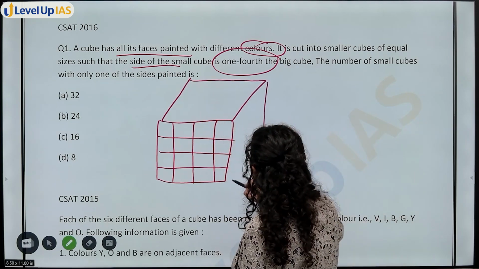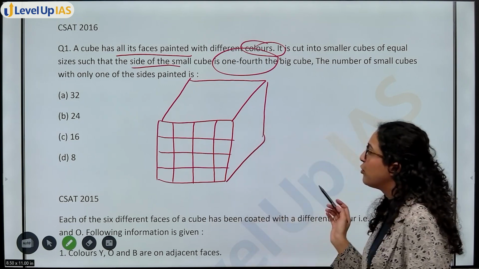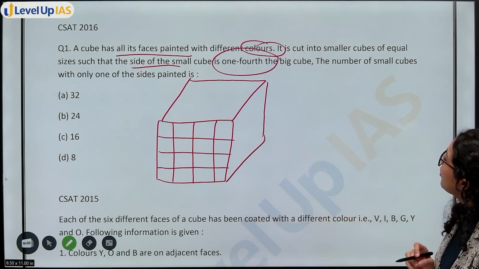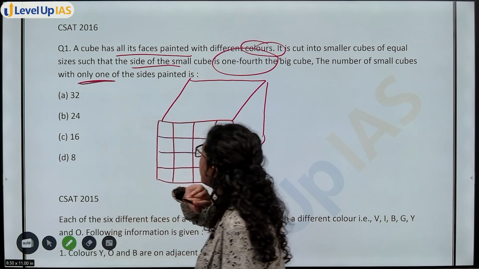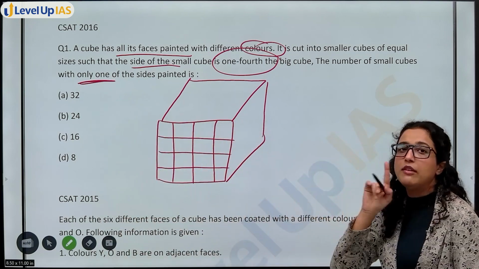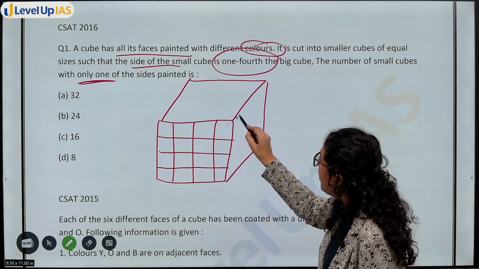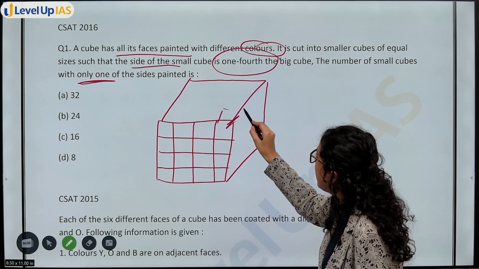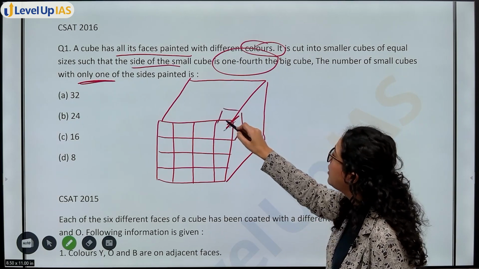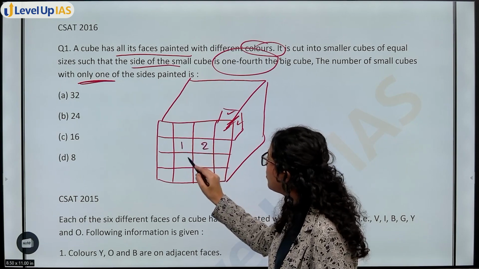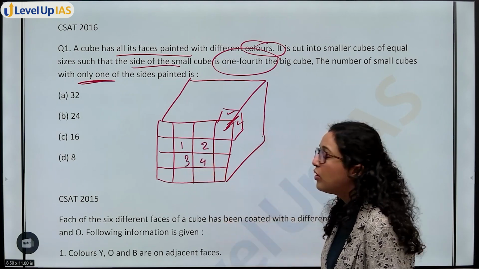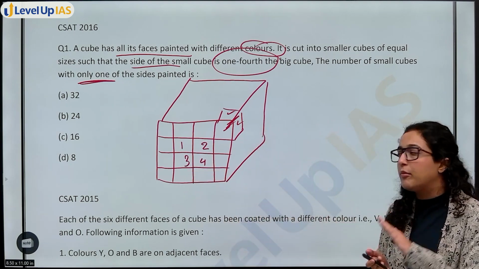Now side of big cube is what? 4. Side of small cube is 1. The number of small cubes with only one side painted. अब देखो, only one side painted. I know यहाँ पर क्या है, 3 side painted. ये cube ठीक है, 1 2 3, 3 side. But I know of this one, 1 2 3 4, only one side is painted. That is the upper side.